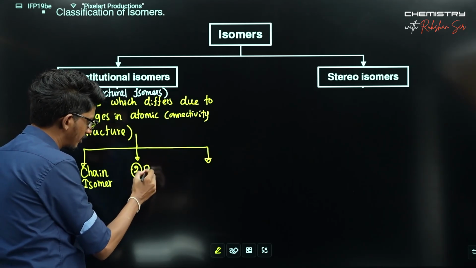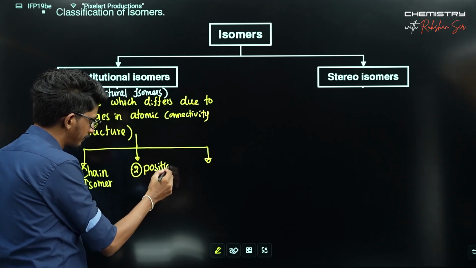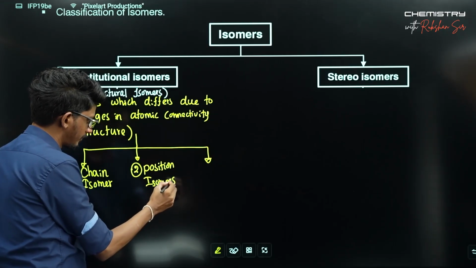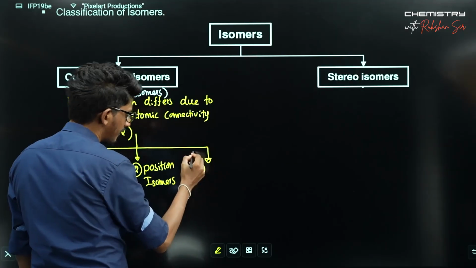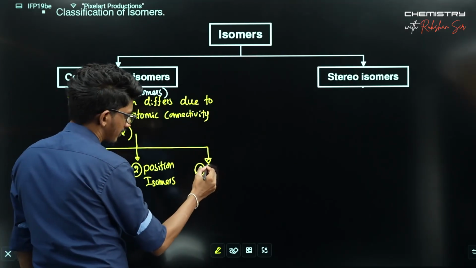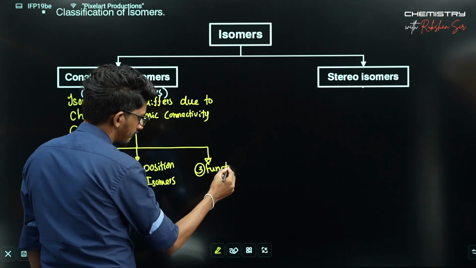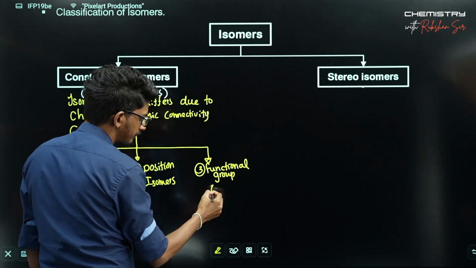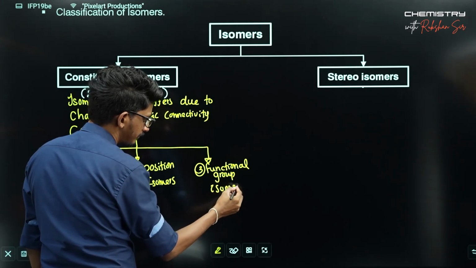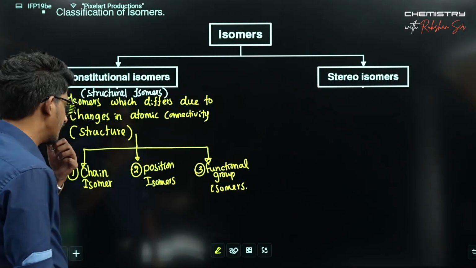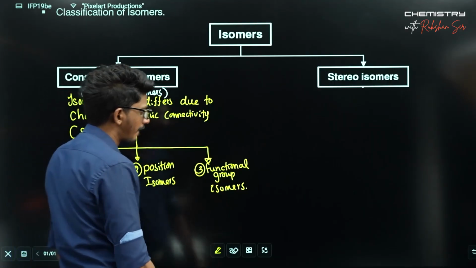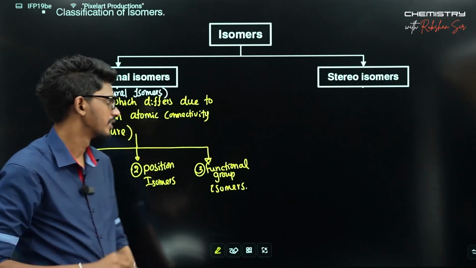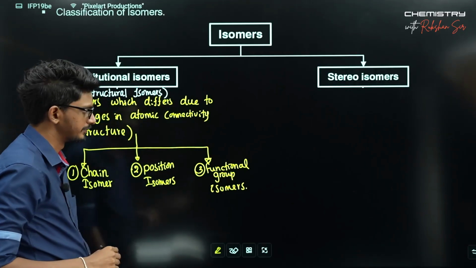And position isomers. And the third kind is functional group isomers. We'll discuss these further when we are discussing structural isomers. So three kinds of constitutional or structural isomers are there.